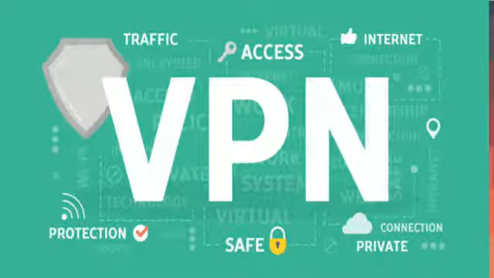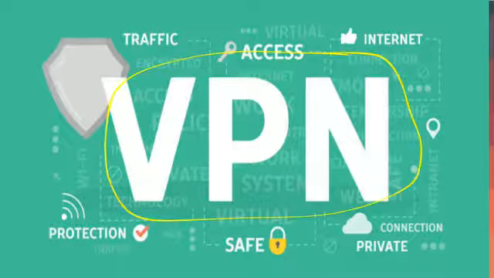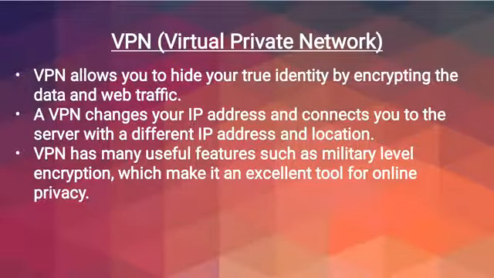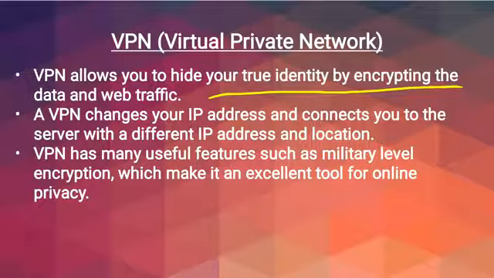Next topic is VPN. What is VPN? VPN stands for virtual private network. What it does is hide your identity over the internet, and when your identity is hidden, nobody can track you, and nobody can find out your location. So let us see the basic work of VPN. A VPN allows you to hide your true identity by encrypting data and web traffic. So it hides your identity on the internet.